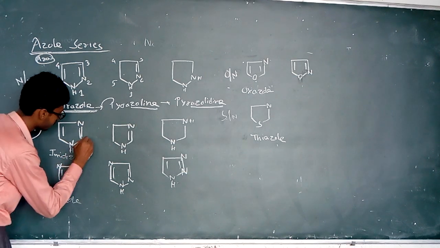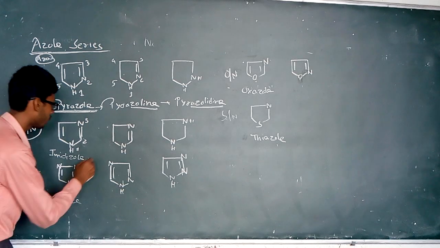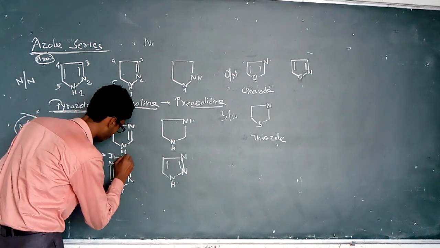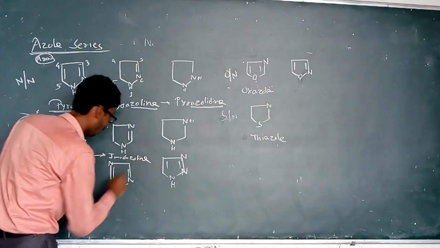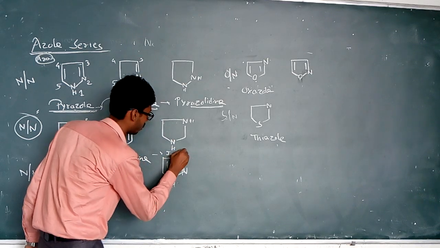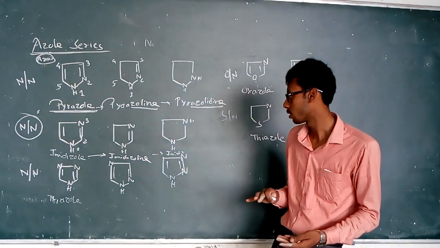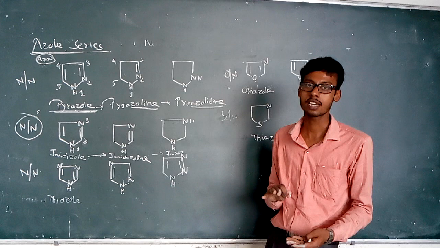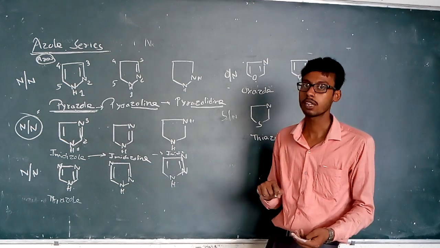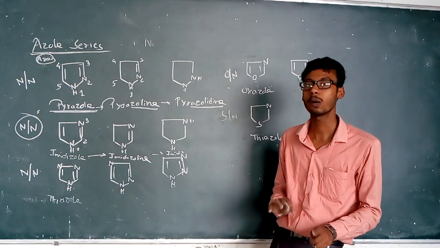here is the nomenclature, and if nitrogens are present at the 1 and 3 number positions, this is known as imidazole. Like that, when imidazole becomes partially saturated, it is known as imidazoline. When it becomes fully saturated, it is known as imidazolidine. So imidazole, imidazoline or imidazolidine depends on the saturation of the compound.